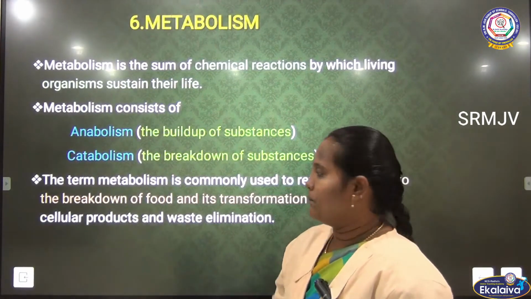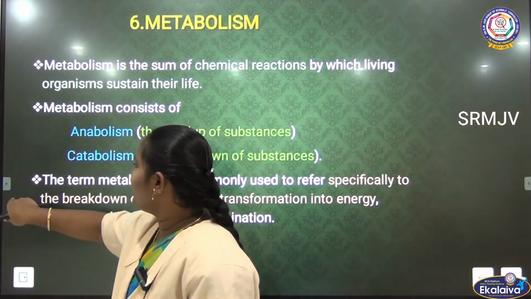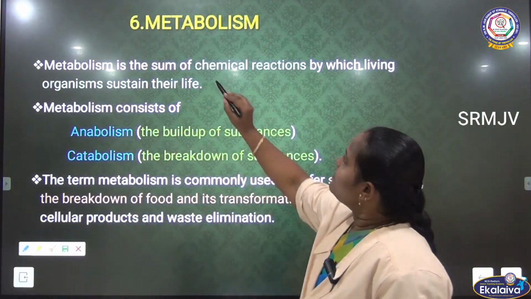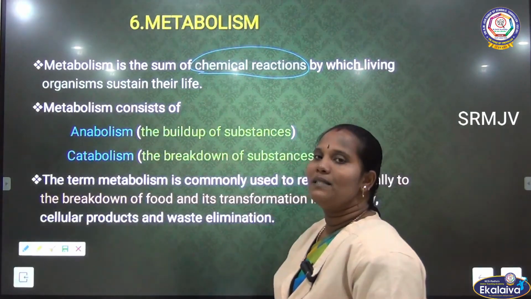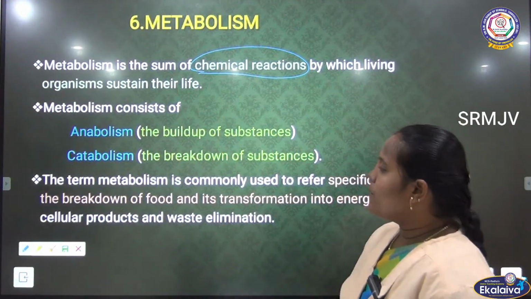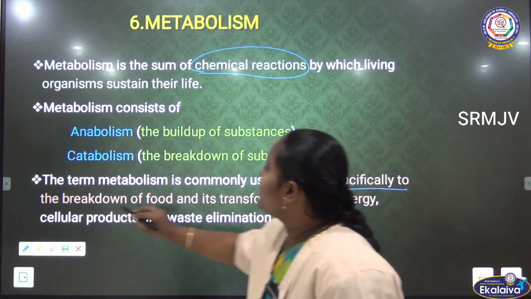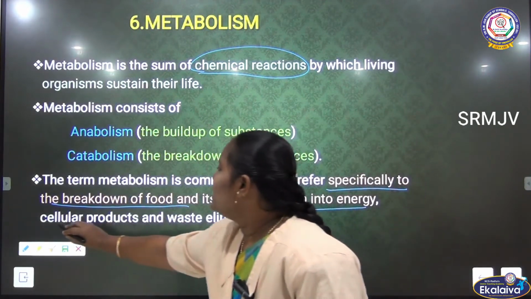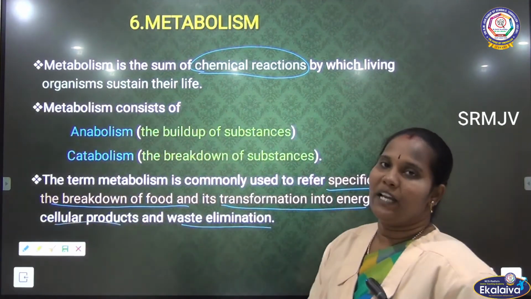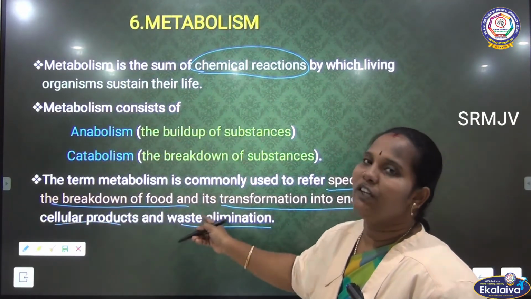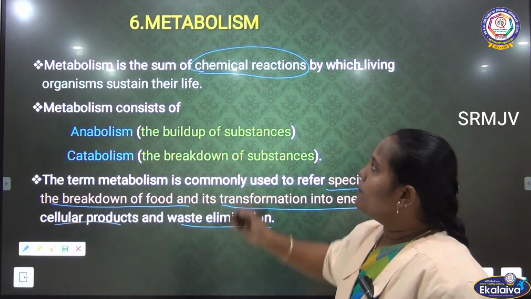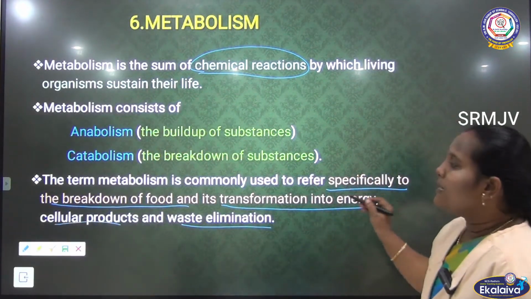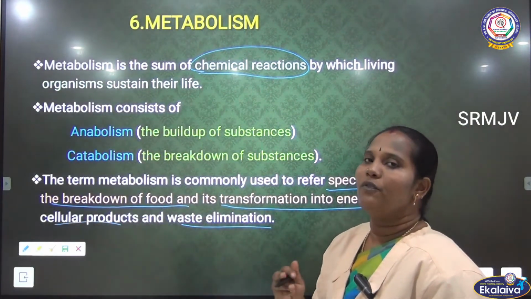Next one is metabolism. The sixth and final one is metabolism. See here. What is metabolism? First, metabolism is a chemical reaction, specifically the breakdown of food and transformation into energy, cellular products and waste elimination. All of this process joined together is called metabolism. Clear? Metabolism is a chemical reaction. What happens here? First the food will be broken down.